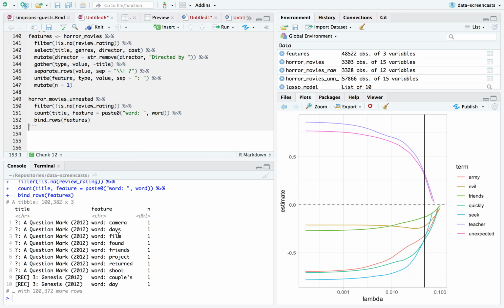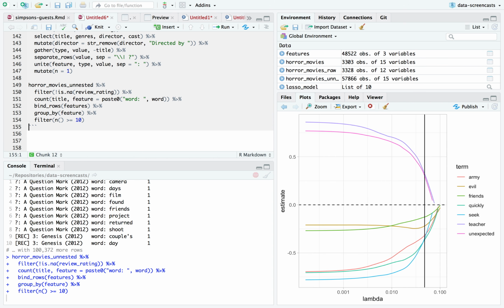So now I've got my separation. And I need to quickly say group, still in my add count earlier, but now I've got an n column on top. I'm actually going to do a group by feature and filter for all the features must have at least, I don't know, let's say at least 10 appearances, appear in at least 10 movies. That means very few directors will get included, but some actors will get included, and certainly a lot of genres.